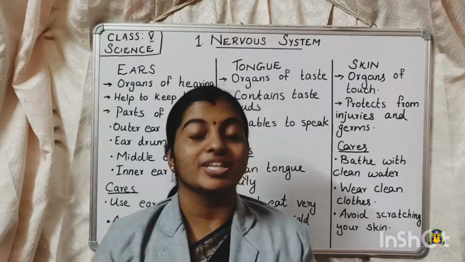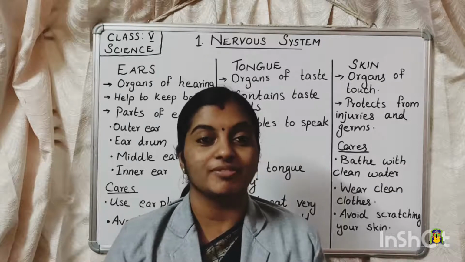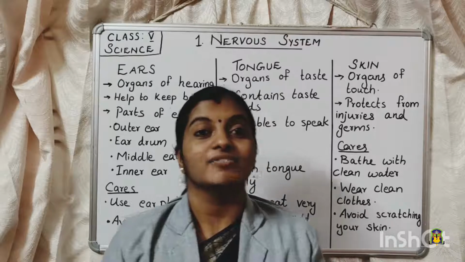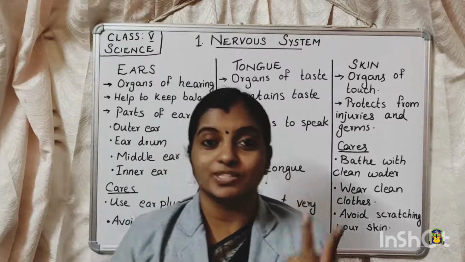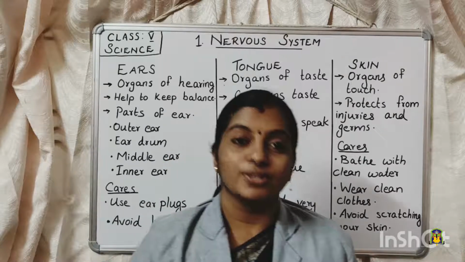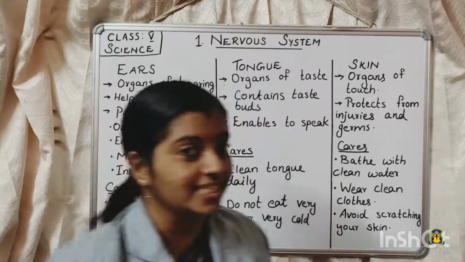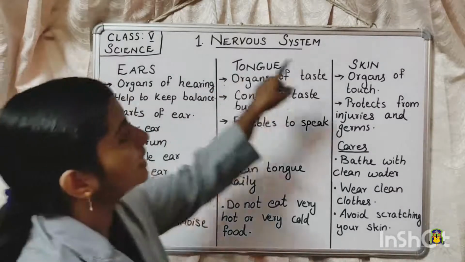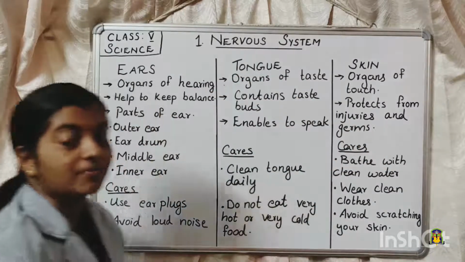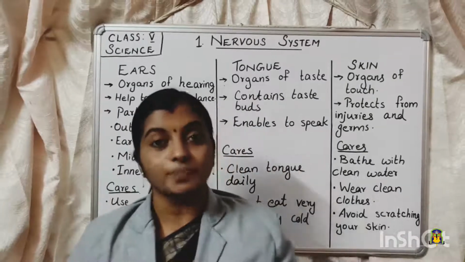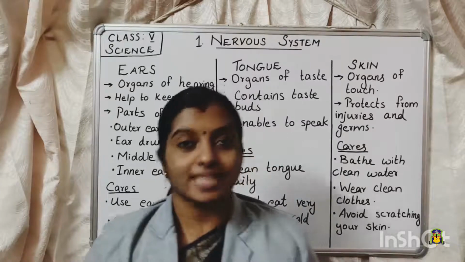Okay, so we are studying about the nervous system and we were discussing sense organs, right? In the last class we discussed two sense organs. Do you remember? We discussed eyes and nose. So today in our science class we will discuss ears, tongue and skin. We will discuss the functions of ears, the structure of ear, then the tongue and the skin.